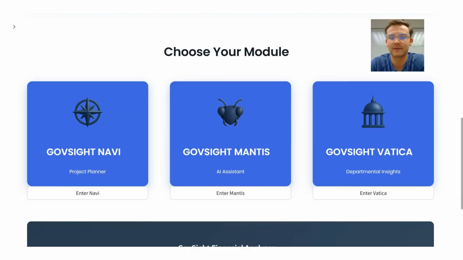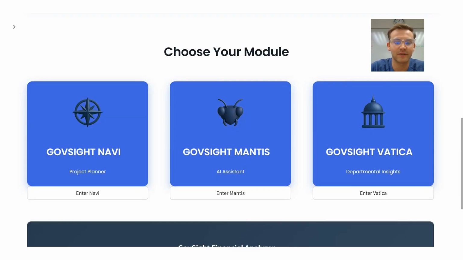How many umpires can we hire? How many lifeguards do we need for the city pool? How many can we hire? Does our budget allow this? All of these are questions that city managers constantly are asking themselves. City managers, city councils, city finance directors, and they're very logical questions.